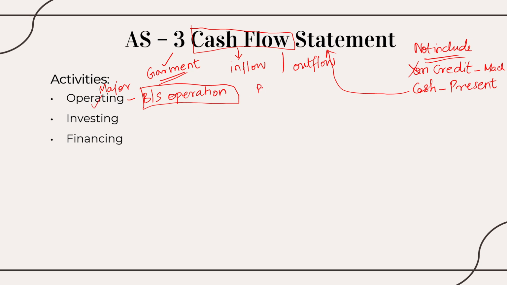For example, cash purchases will come here as an outflow of cash. It comes under operating activity. Then, for example, I have made some depreciation.